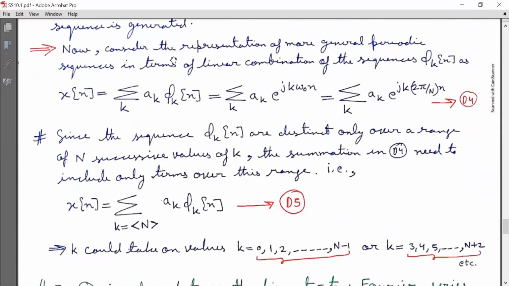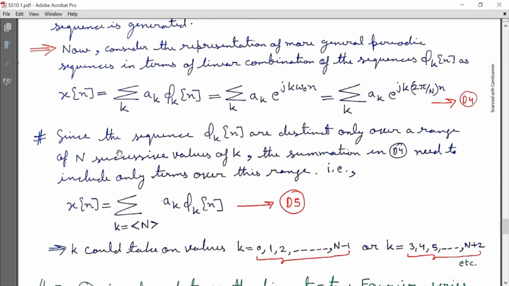Now consider the representation of more general periodic sequences in terms of a linear combination of the sequences φ_k[n] as x[n] is equal to summation a_k φ_k[n], which is equal to summation a_k e^(jkω_0 n), and that is further equal to summation a_k e^(jk(2π/N)n). Mark it as equation D4.